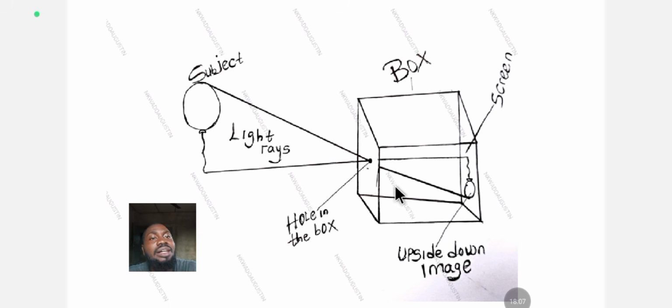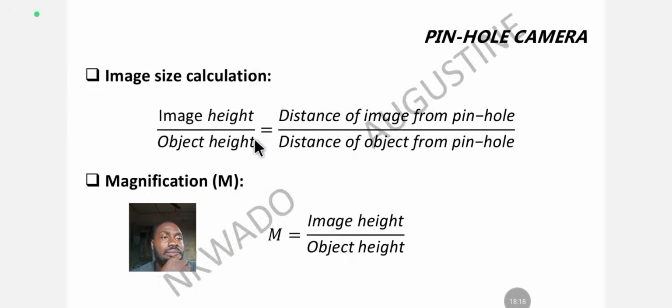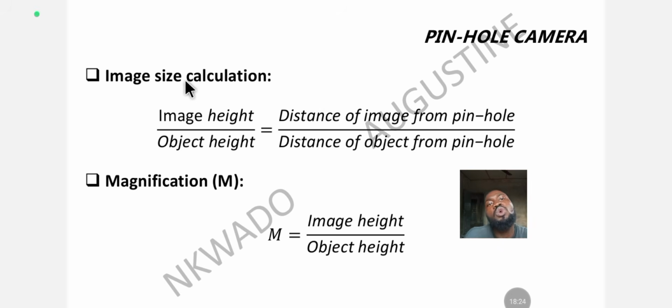The rope is now up and the balloon down, but here the rope is down and the balloon up. So an inverted image, upside down, in a pinhole camera. As easy as that, easy peasy. Still under the pinhole camera, the formula we use in calculating image size in a pinhole camera is very easy.